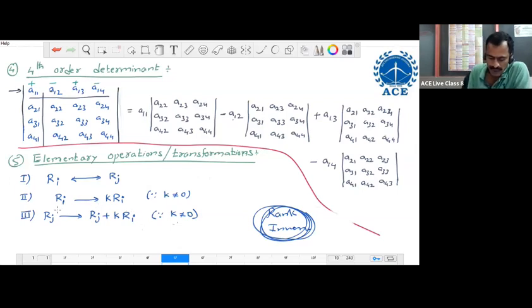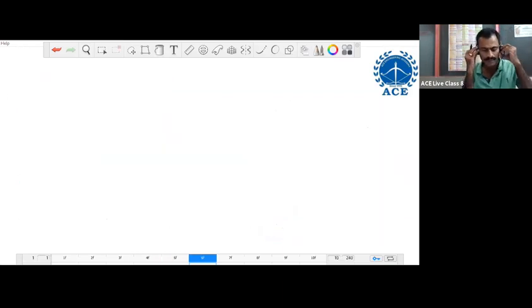Now, regarding the last operation, Rj position, Rj plus k Ri, we write some note points. Note point number 1.